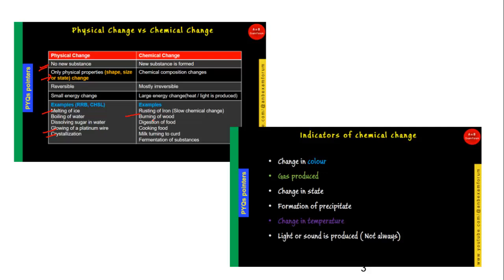And there are a few indicators that we have discussed by which you can identify that the change is a chemical change. It is basically when there is a change in color, it indicates this is a chemical change. When gas is produced, yes, it is a chemical change. A change in state, although it is a physical change, but if it is happening along with a change like gas or change in color, it means it is a chemical change, right? A change in temperature, again, is one of the indicators. And finally, if light and sound are produced, which is not always going to happen in a chemical change, but sometimes it can be a good indicator for a chemical change, right?